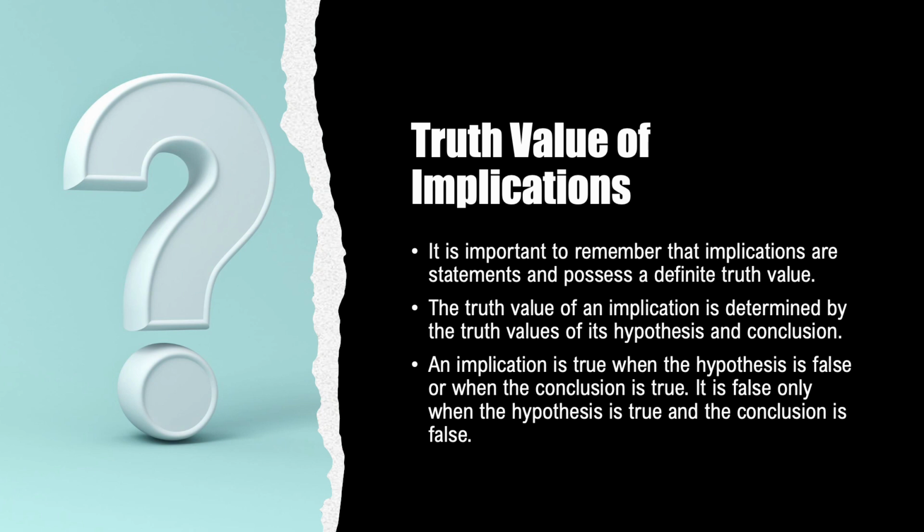If the hypothesis is true and the conclusion is false, the implication is false. This occurs when the expected result or consequence contradicts the initial assumption, indicating that the relationship proposed by the implication does not hold. Understanding the behavior and truth evaluation of implications is of utmost importance in mathematics and reasoning. It allows us to establish the validity of statements, draw logical conclusions, and construct robust arguments. By keeping these principles in mind, we can navigate the world of implications with confidence and accuracy, ensuring that our mathematical reasoning is sound and well-founded.